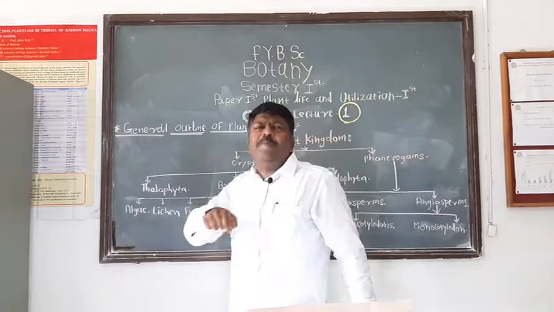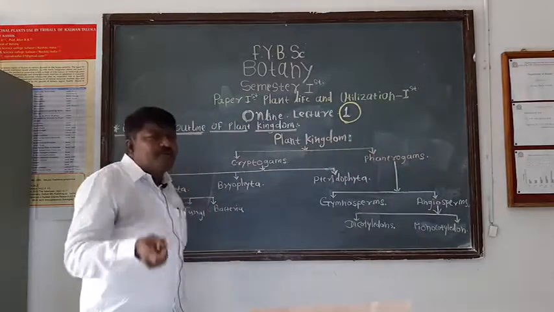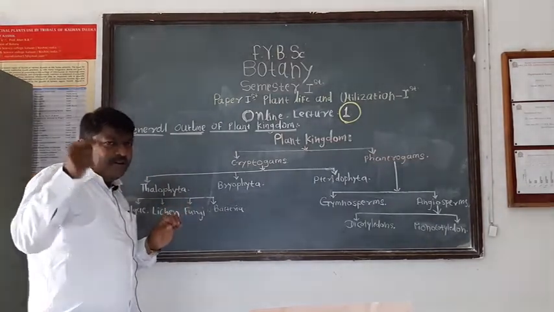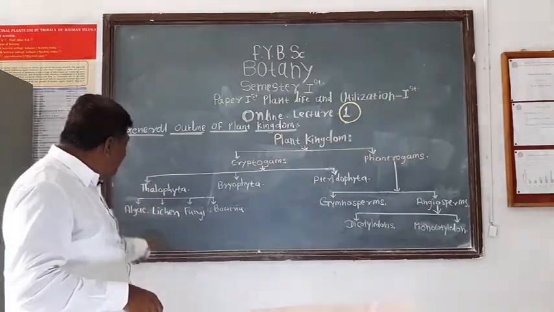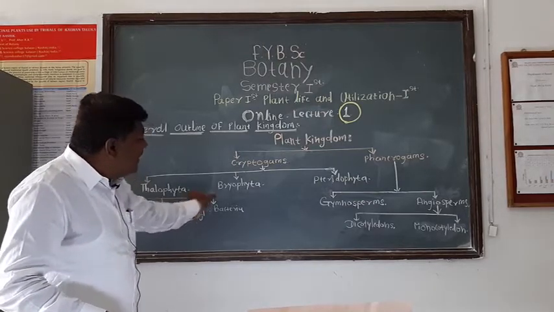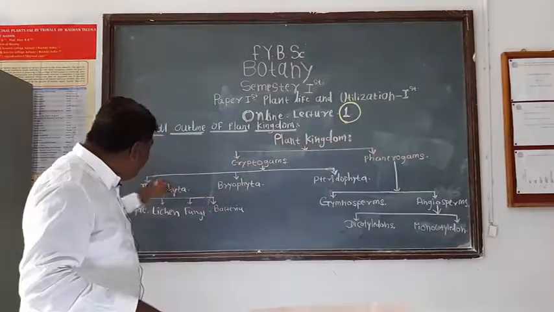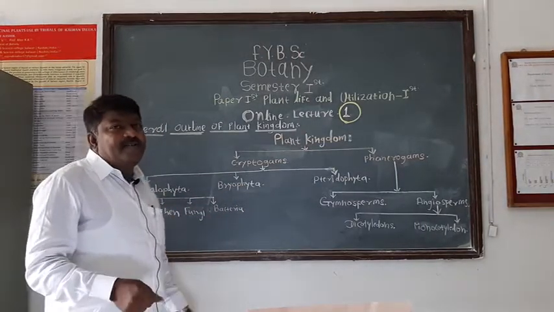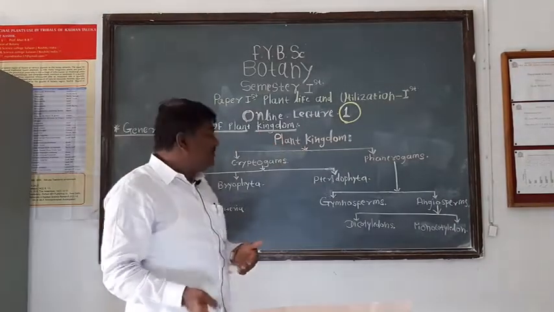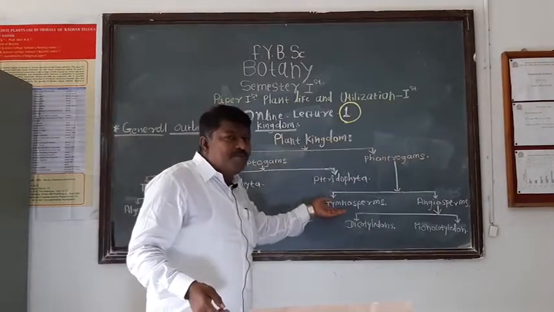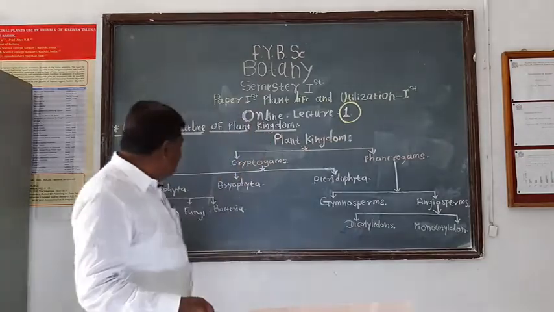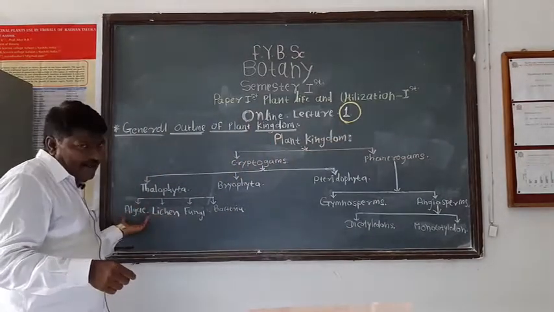In this paper, we are going to study about every plant group. In this semester, we will discuss about algae, then lichen, then fungi, and then bryophyte. These four plant groups are included in syllabus of this semester, and the remaining plant groups means in next semester we will study pteridophytes, gymnosperm, and angiosperm. In the next lecture, we will discuss about the most interesting plant group, algae. Thank you.